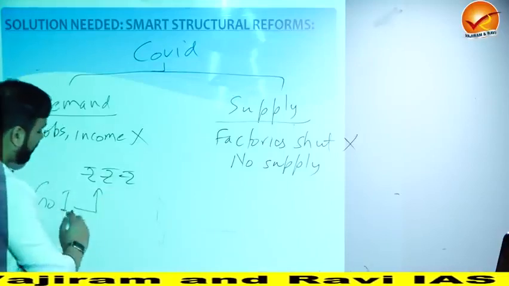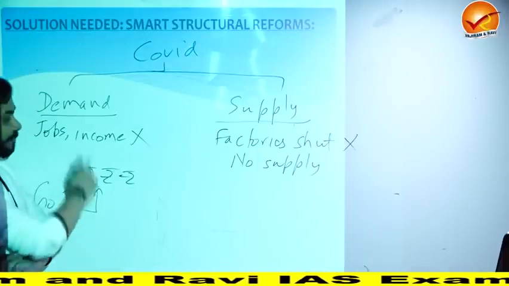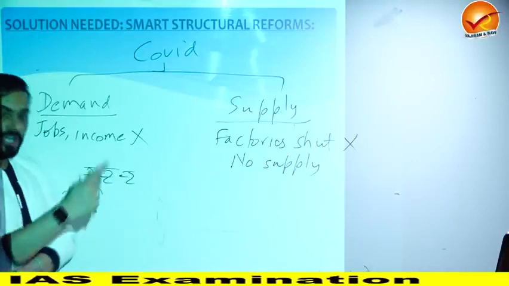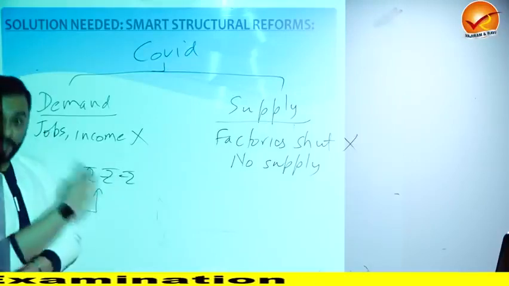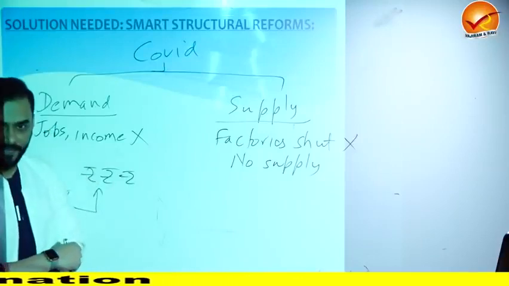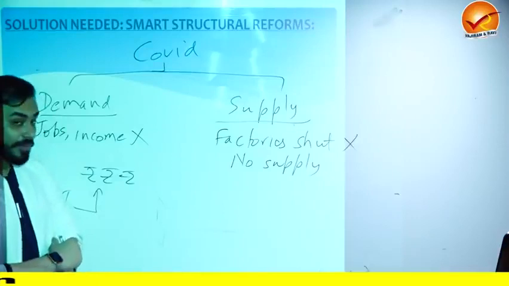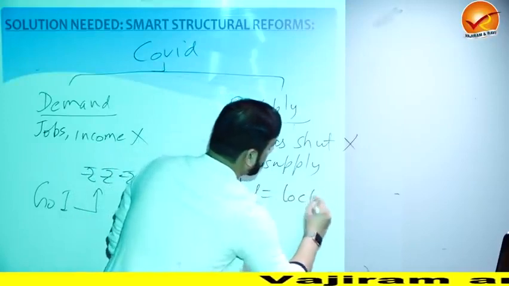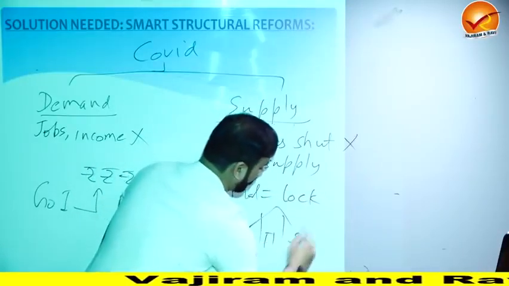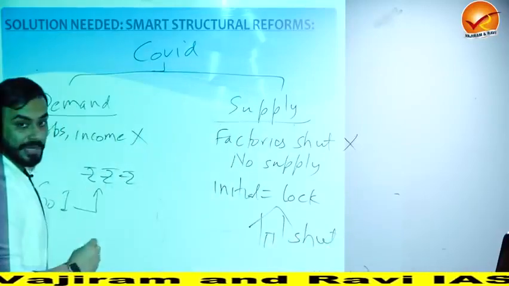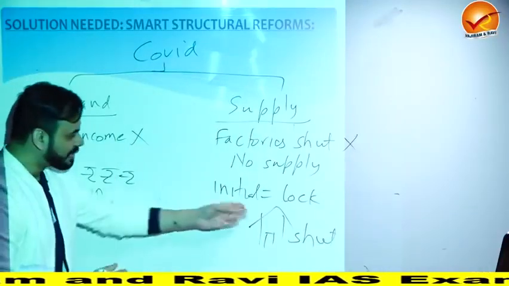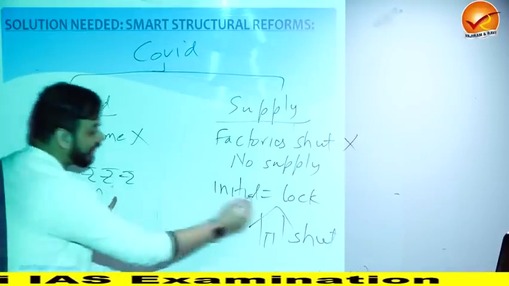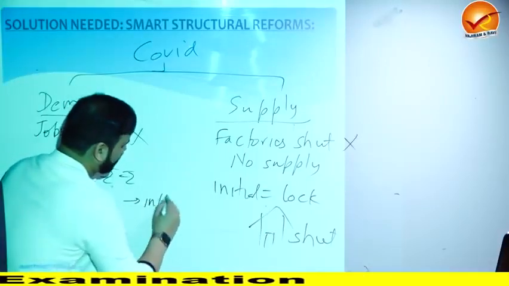That's one thing. So if the government of India starts to distribute cash or tries to increase the demand, it's not going to happen. But if the government of India keeps pushing, keeps on giving cash or stimulus to people, what would have happened in the initial phases of COVID? There was lockdown. The factories were shut, which means that if you give money to people and they start to demand pens and mobile phones, who will supply the mobile phones? Initially, nobody, because there was lockdown. So if there is too much money, but there is no supply, what will happen? Inflation.